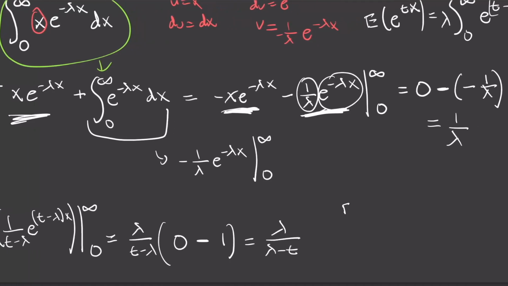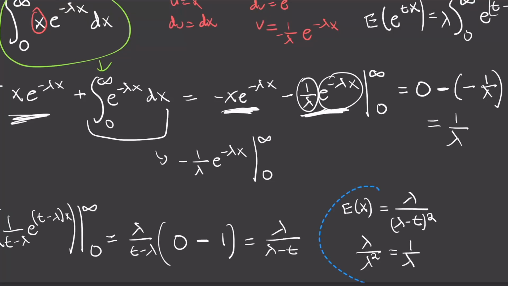So this is my MGF, so I can differentiate and evaluate at 0 to give me my moments, right? So the expected value of x is going to be the first derivative of this evaluated at 0. The first derivative of that is just going to be lambda on (lambda minus t) all squared, and then we need to evaluate that at 0. When we do so, we get lambda divided by (lambda minus 0) squared, so lambda squared. So again, that's just going to be 1 on lambda, which we already got.